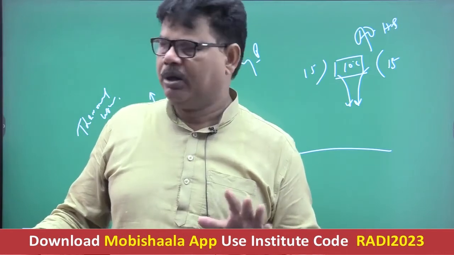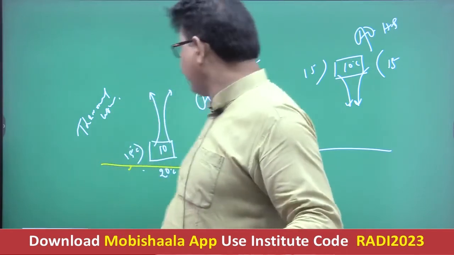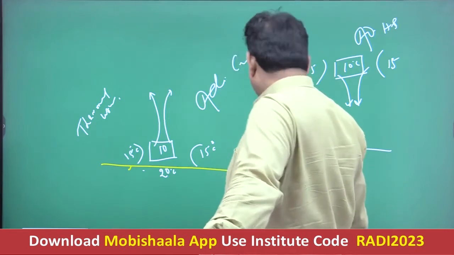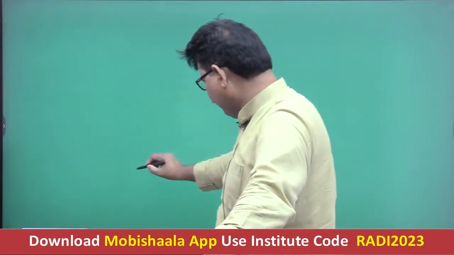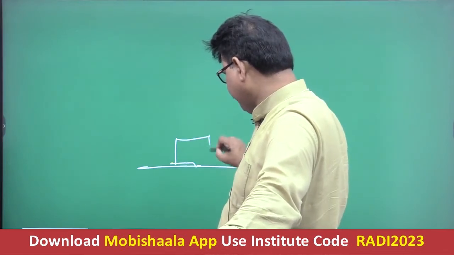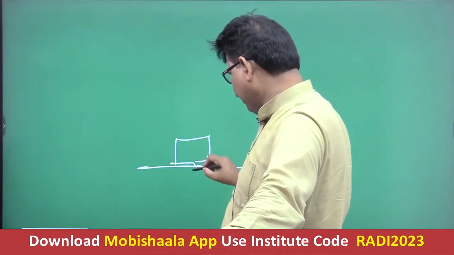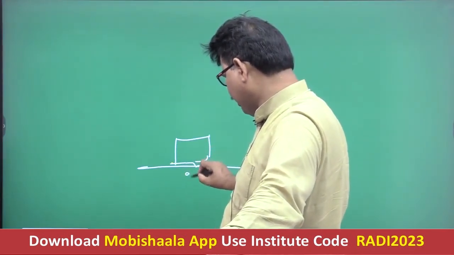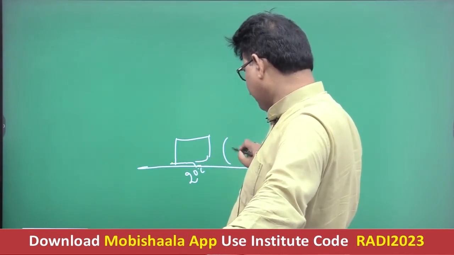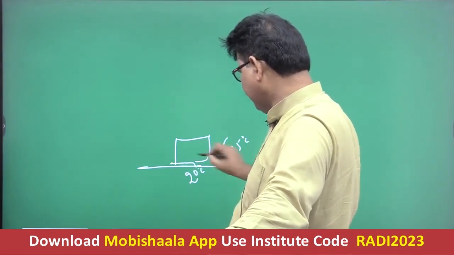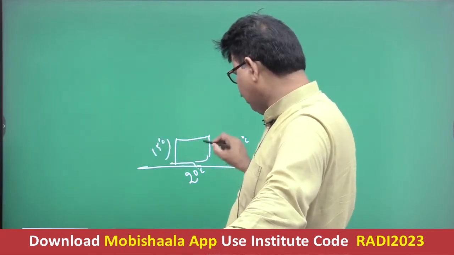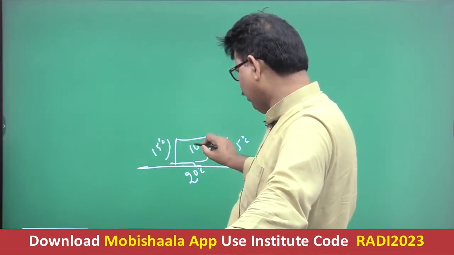Now see, as far as the adiabatic process is concerned, I am giving an example. Suppose this is one component of the air. Its temperature is 20 degrees Celsius, the temperature of the adjoining air is 15 degrees Celsius, and this air contains 10 liters of water.